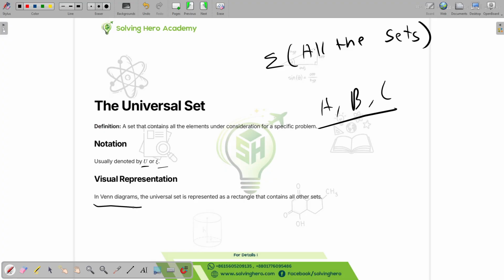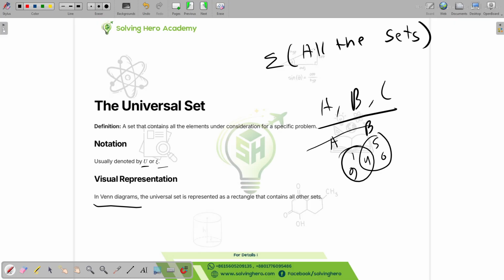Visual representation in Venn diagrams: the universal set is represented as a rectangle. So what is a Venn diagram? Let's say this is a circle, this is another circle. The first circle is set A, the second circle is set B. Let's say there are a couple of elements, 1, 4, 9 in set A, and 4, 5, 6 in set B. You can see there is an intersection, they both have 4 in their set.